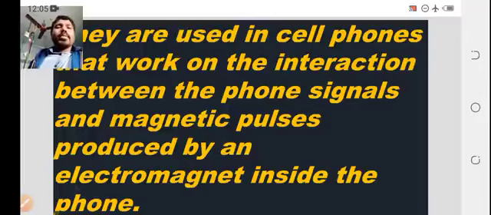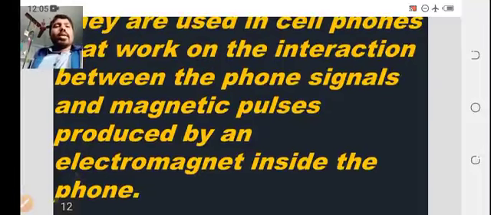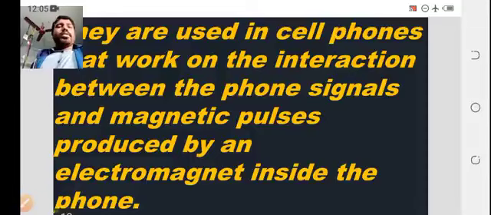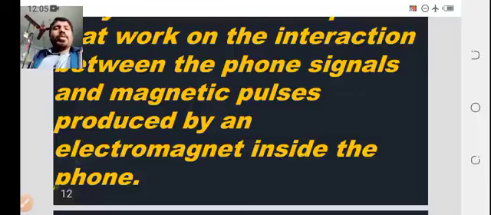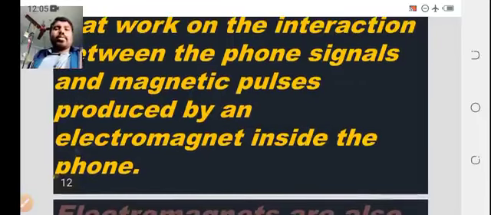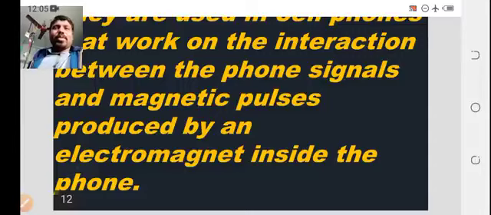You can remember here: the interaction between phone signals and magnetic pulses, where the magnetic pulse is produced by an electromagnet inside the phone. This is the working concept of your mobile. Because the electromagnet interacts with phone signals and magnetic pulses, you are receiving calls, making calls, and getting data.